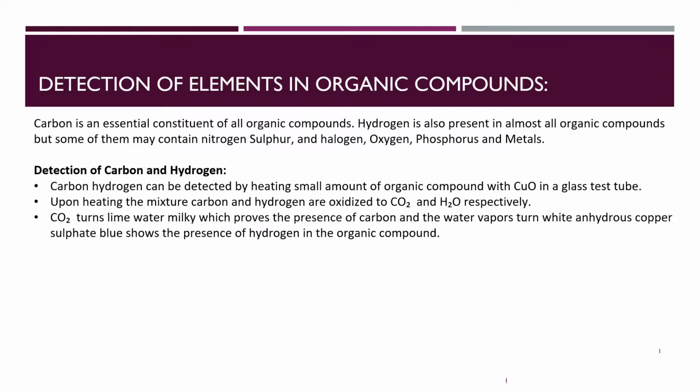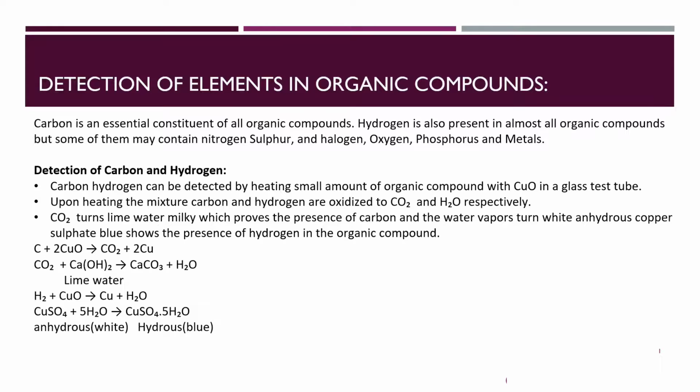Carbon dioxide turns lime water milky, which proves the presence of carbon, and water vapors turn anhydrous copper sulfate blue, which shows the presence of hydrogen in organic compounds. The equations which show these tests have been given in the slide.